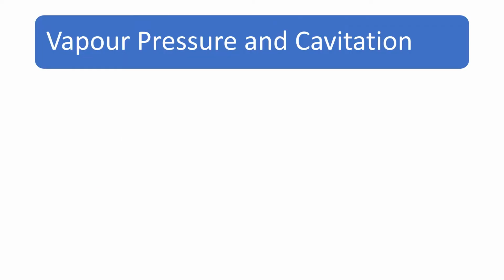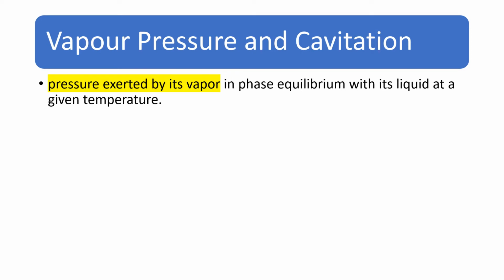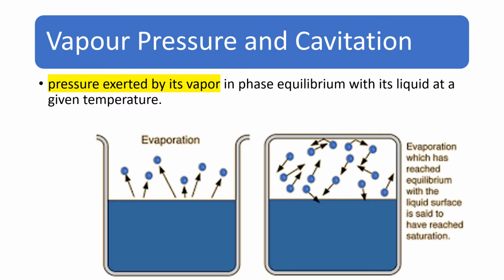So what is vapor pressure and what is cavitation? Both are related to each other. So let us understand what is vapor pressure first. The pressure exerted by its vapor in phase equilibrium with its liquid at a given temperature is called vapor pressure. So you can see in the figure, there is evaporation taking place. We will discuss evaporation in detail. So the pressure exerted by this vapor is called vapor pressure.